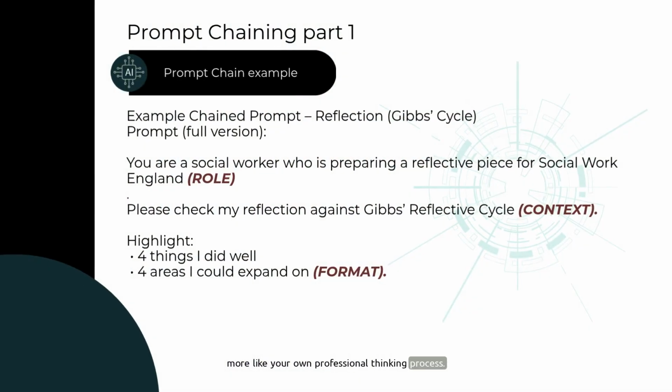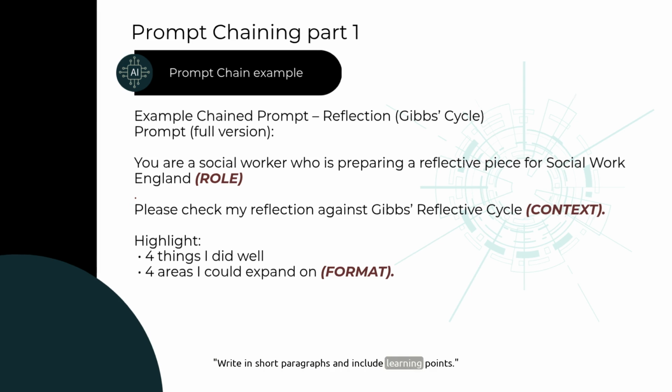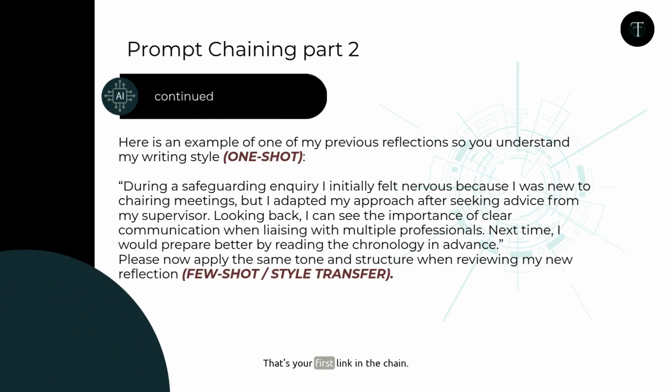Here's how prompt chaining starts to come together. We begin with a clear structure. In this case, Gibbs' reflection cycle. Start your prompt with a role like, you are a social worker writing a reflective log. Then add the context. Use Gibbs' cycle to reflect on a home visit where communication was a challenge. Finally, tell it what you need. Write in short paragraphs and include learning points. That's your first link in the chain.